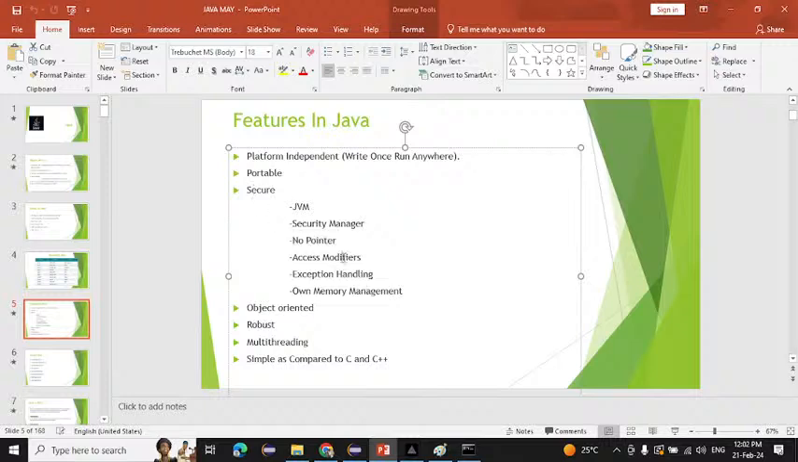After that, access modifiers. We have four types of access modifier: public, private, protected, and default. If you want to control the accessibility of your class, your method, or your variable, you can use an access modifier. We will see in the programs what access modifiers are. If I created a class and I don't want anyone to use that class, I can use the private modifier. So this is a modifier which makes Java more secure.